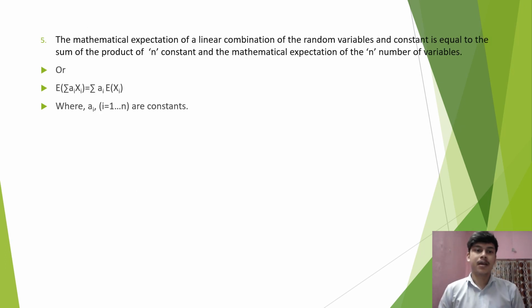And number 5, the mathematical expectation of a linear combination of random variables and constants is equal to the sum of the products of n constants and the mathematical expectations of the n variables, or E summation aixi equal to summation ai E xi, where ai, i equal to 1 to n, are constants.